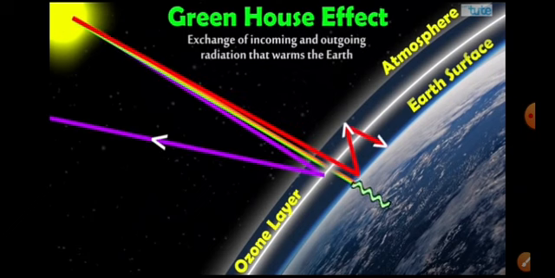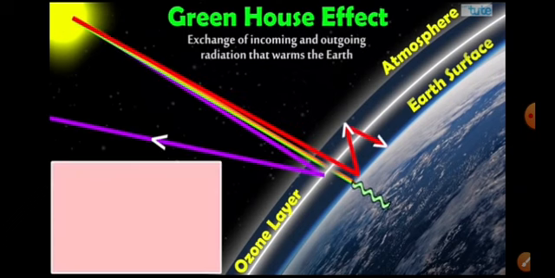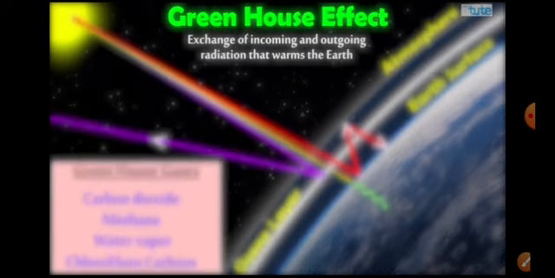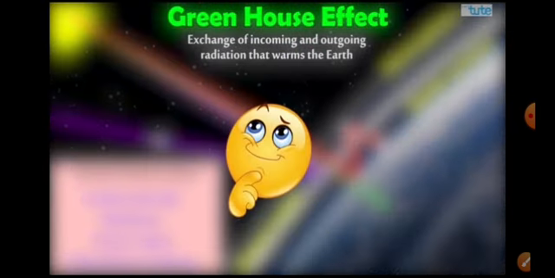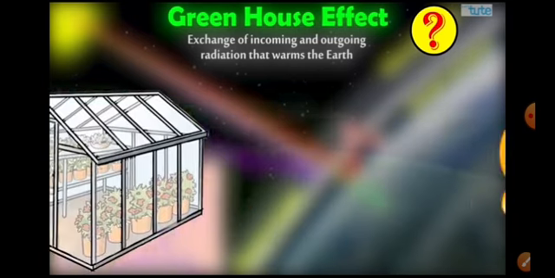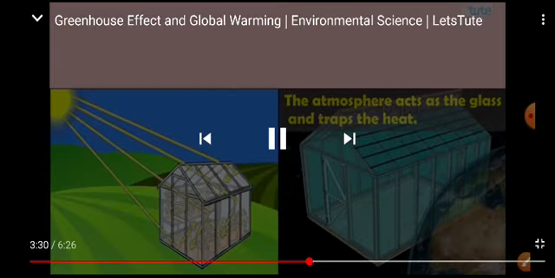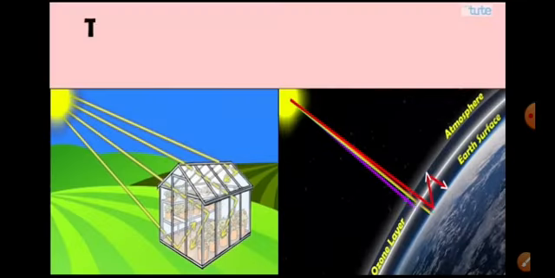This is called the greenhouse effect. Normal visible radiation is absorbed by the Earth, and the radiation is reflected back by some of the gases, majorly water vapor, carbon dioxide, methane and chlorofluorocarbons. That is called the greenhouse effect.